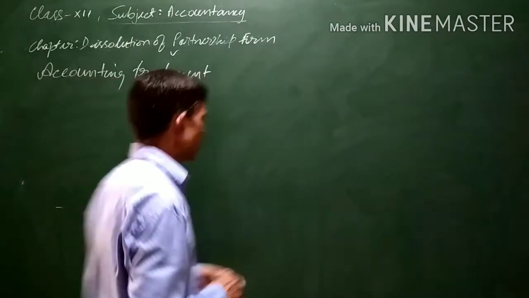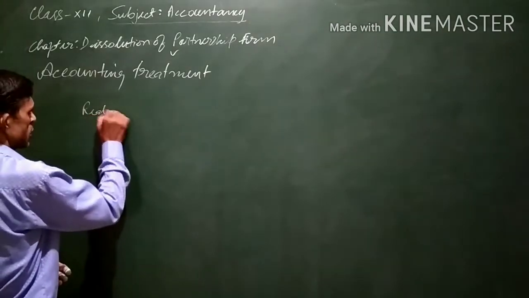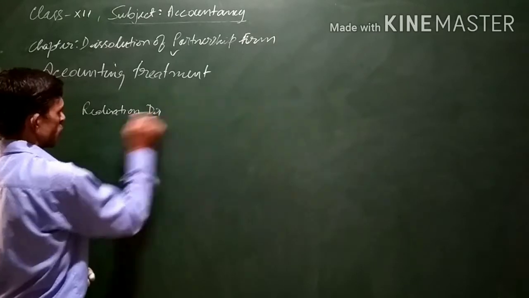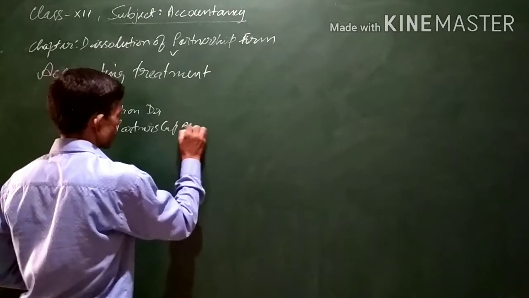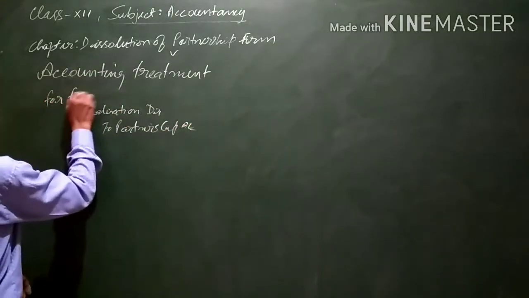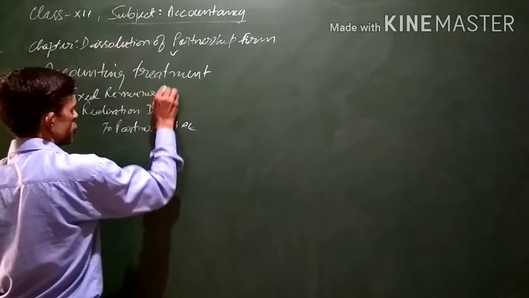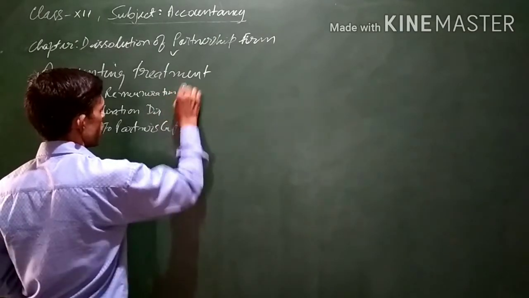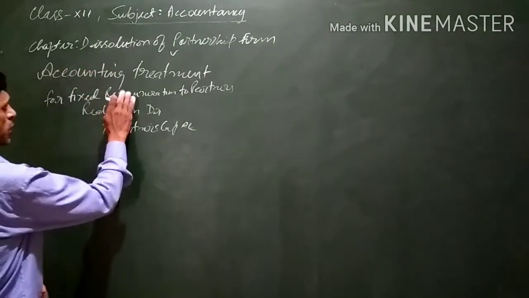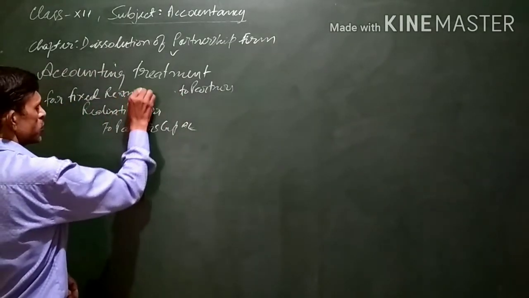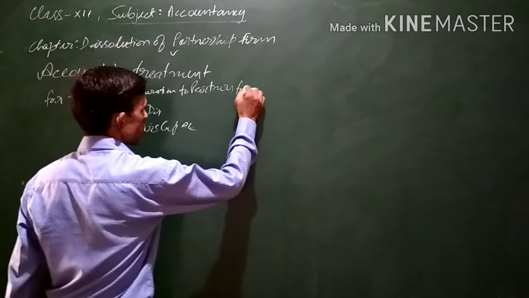In case there is an agreement and the partner is to be paid, then what will happen? The entry will be: Realization account debit to partner's capital account, for fixed remuneration to partner for realization expense.